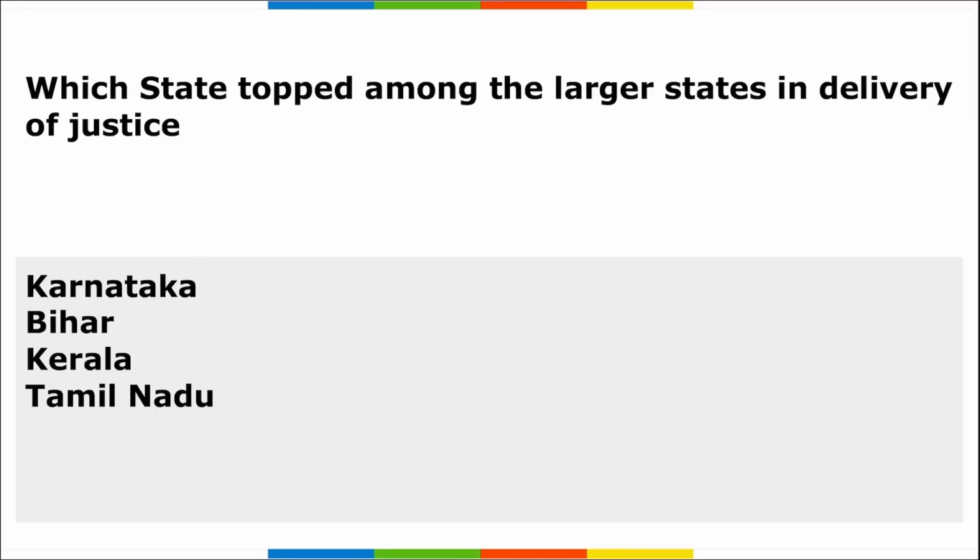First, which state has topped among the larger states in terms of the delivery of justice? So remember, recently the third edition of the India Justice Report was released, and in this report it stated that Karnataka has topped among the larger states in terms of the delivery of justice, right?